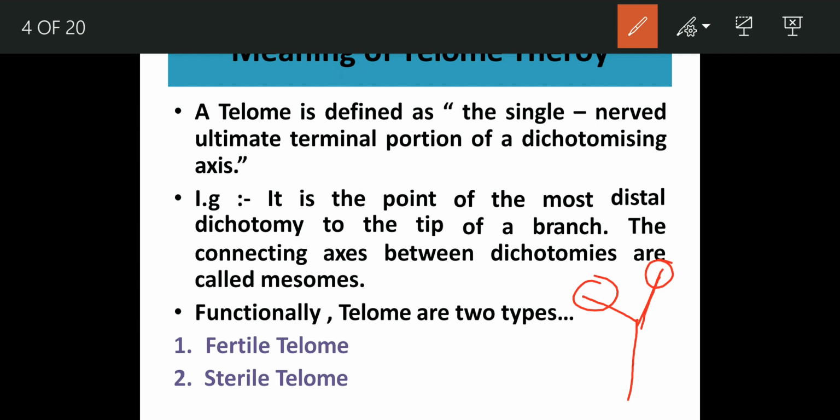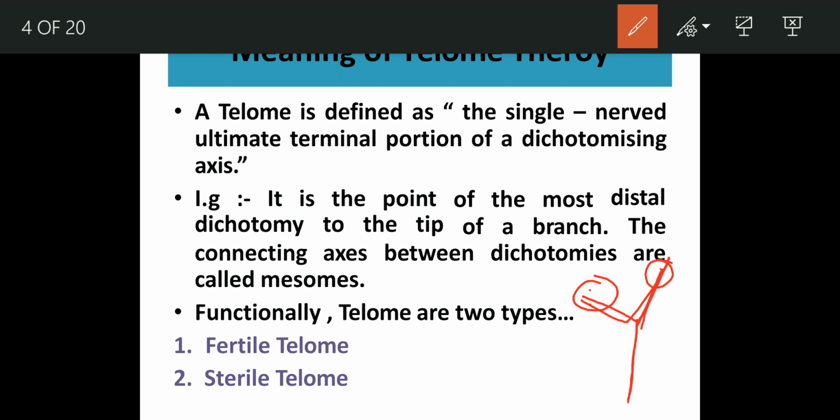Now these axes are undifferentiated. You cannot differentiate between the two axes, and there is a single vein, that means the vascular supply running from here will run here also and here also.